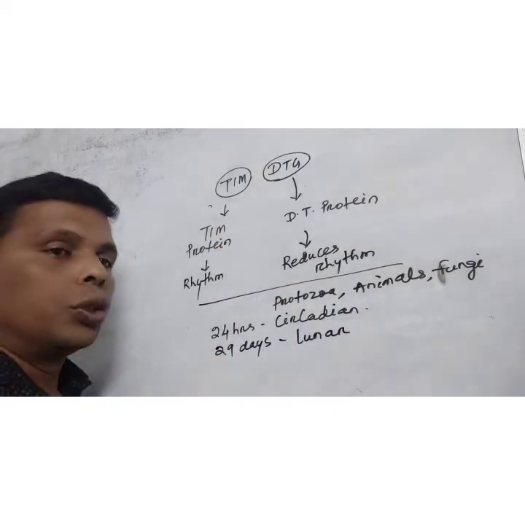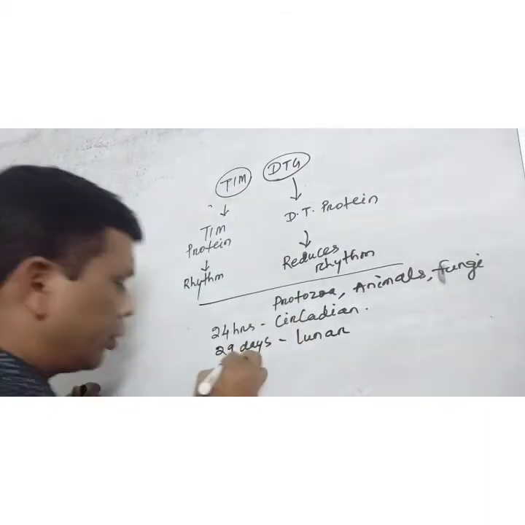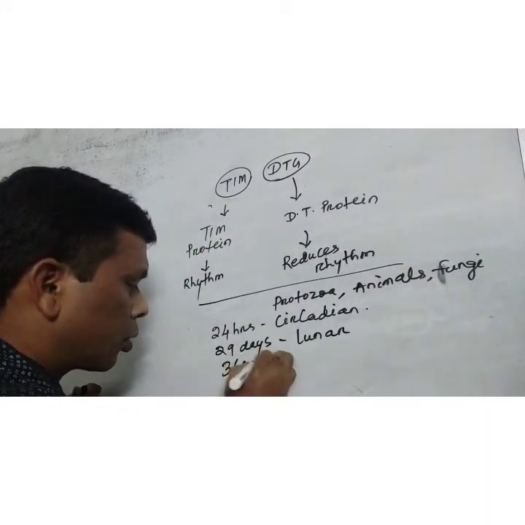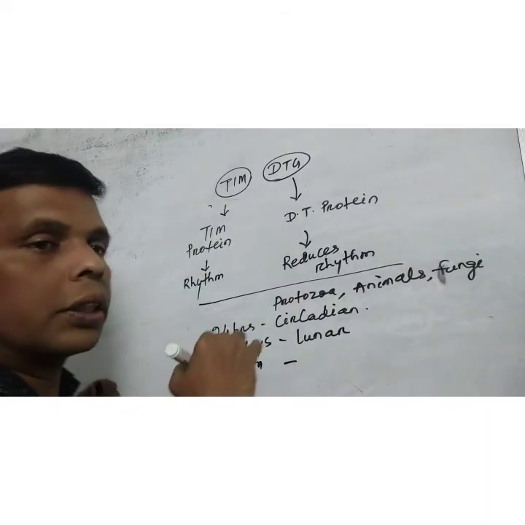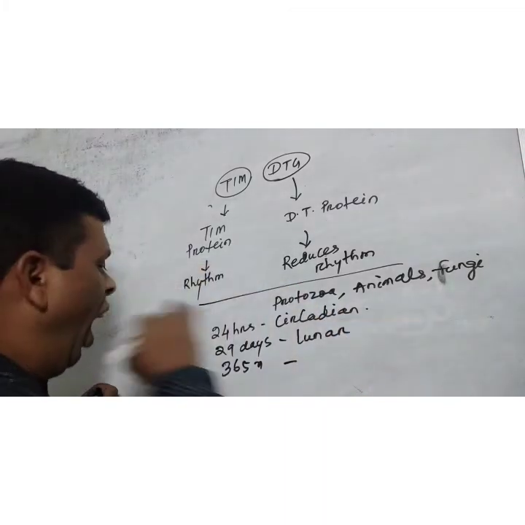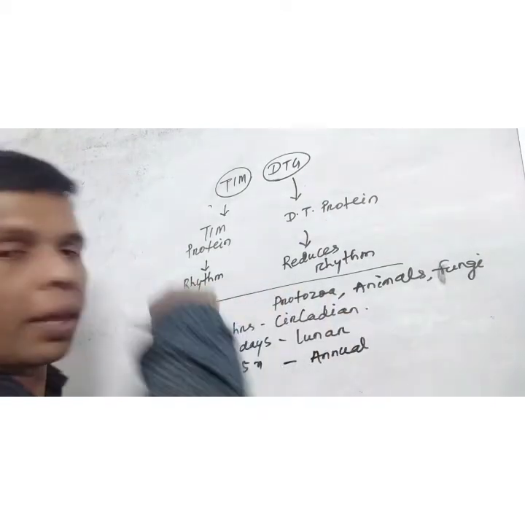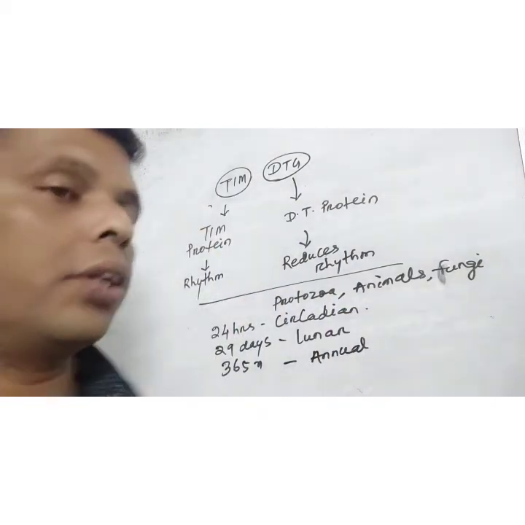Clear? When it is 365 days, it becomes the annual rhythm. Clear?